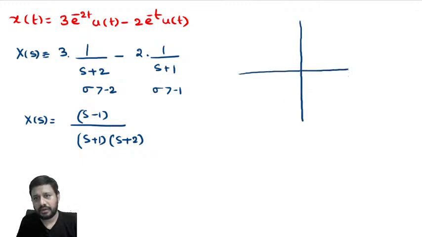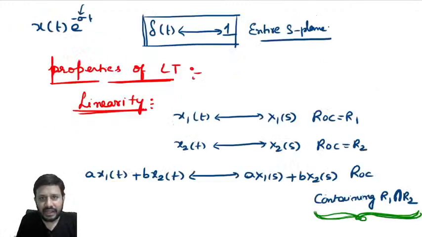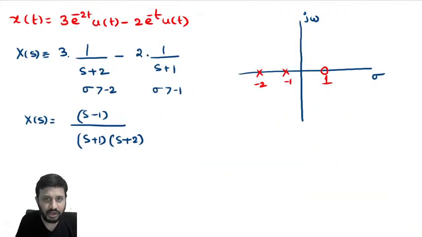Okay, I took the real axis and the imaginary axis. Now, locate the poles and zeros. Zeros are nothing but the roots of the numerator. So, there is a zero at 1, and we have one pole at minus 1, the other pole at minus 2. Now, if you observe, our problem is nothing but the linear combination of two signals, and what we have seen, linear combination means you have to take the common ROC.